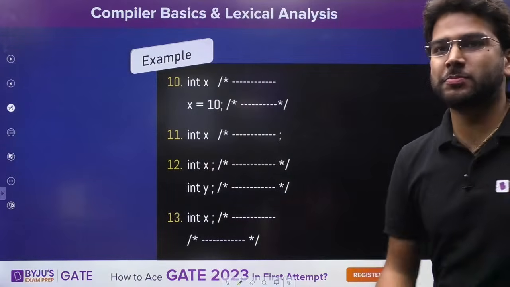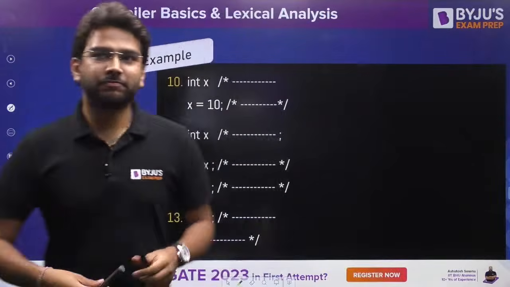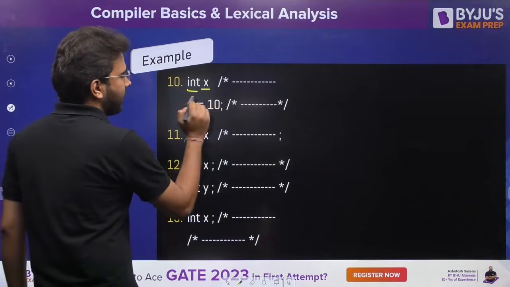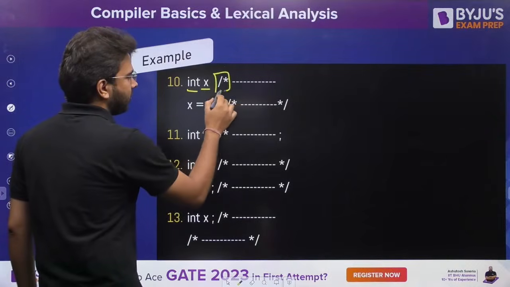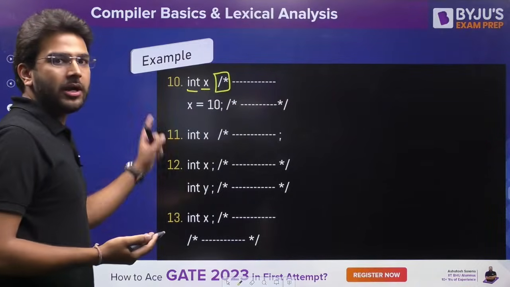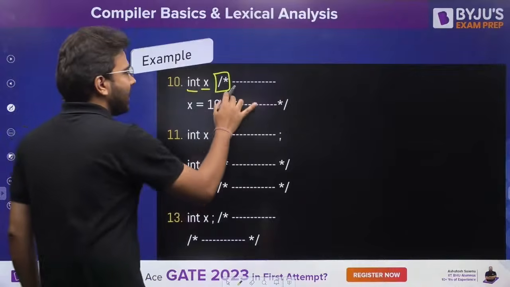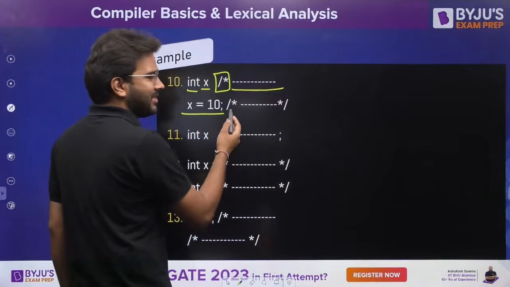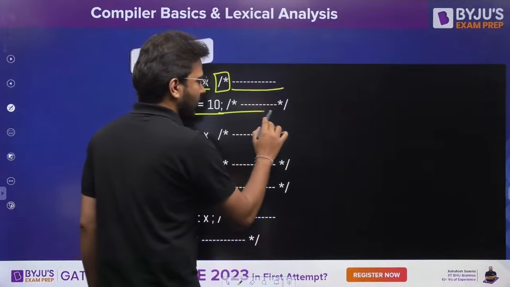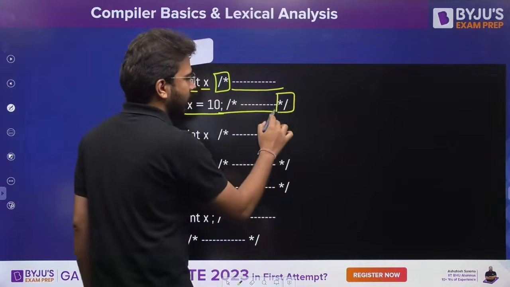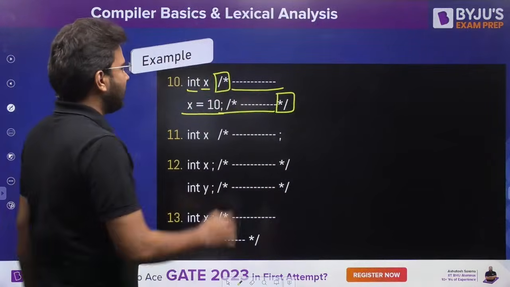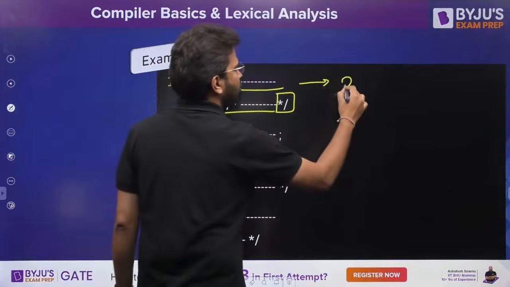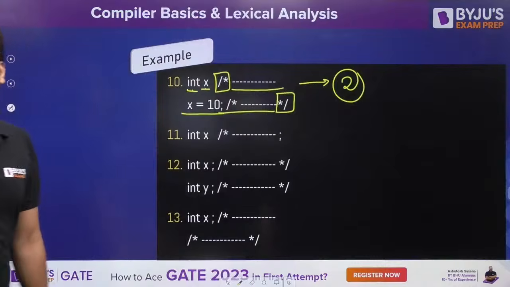Also check if any error is present or not. Okay, carefully. Let's say this: int keyword, identifier, beginning of the comment. Once it finds the beginning of the comment, it will look for the end of the comment, and it is going to ignore everything. This is the end of the comment? No, ignore everything. Finally, it finds the end of the comment. So here the number of tokens will be 1, 2. Only 2 tokens will be there.